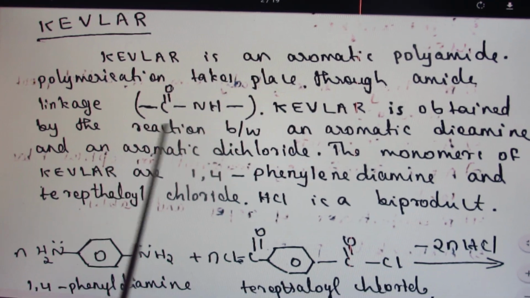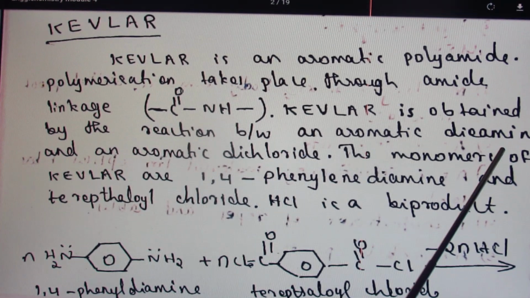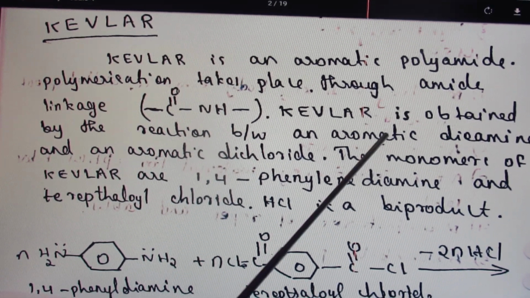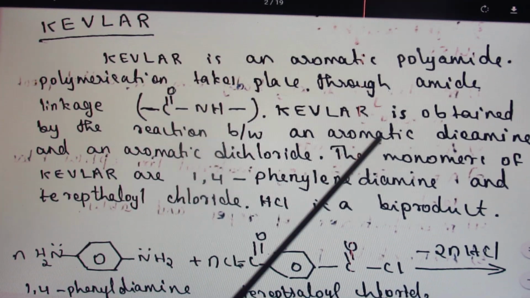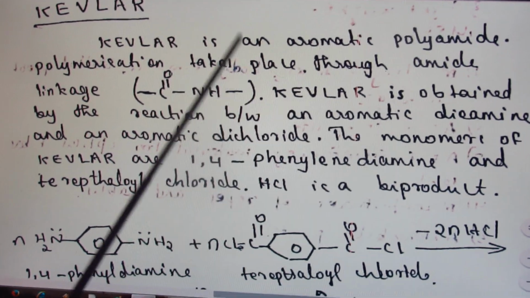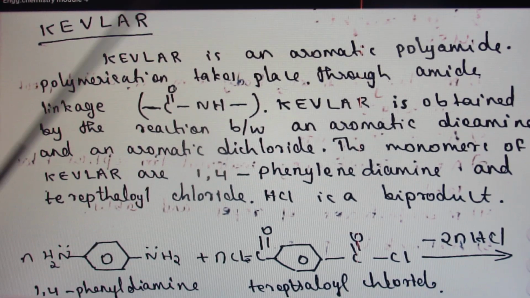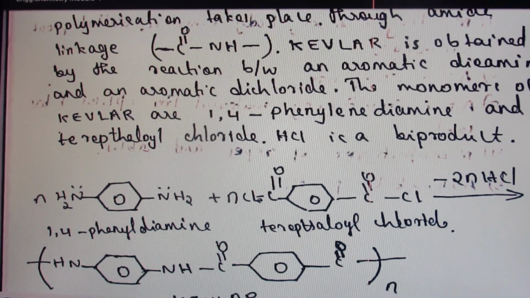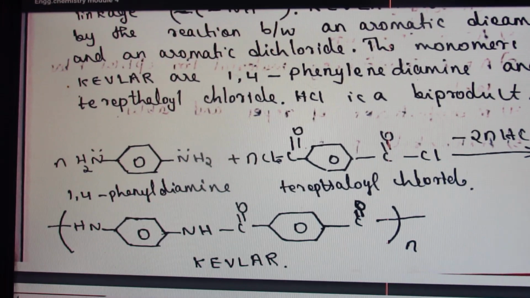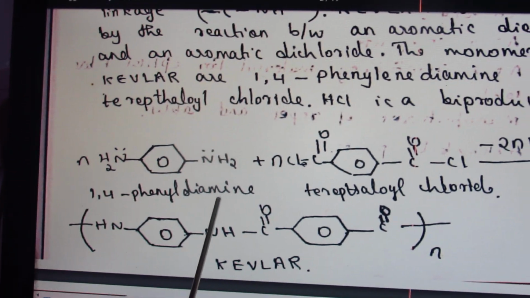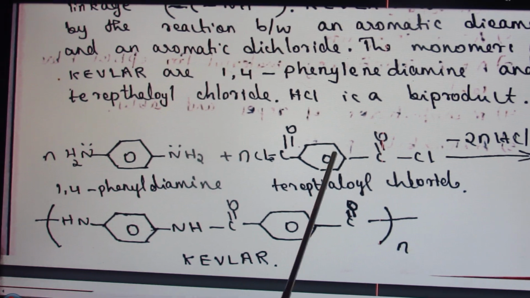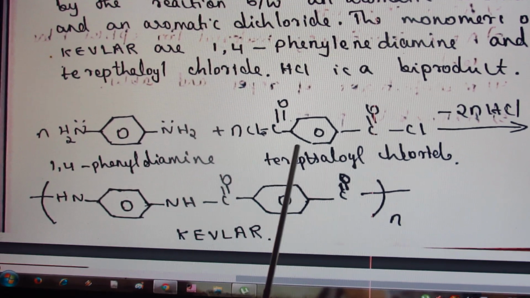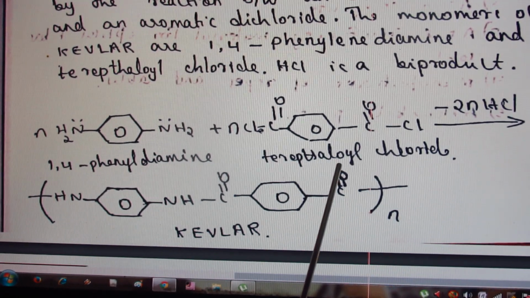Kevlar is obtained by the reaction between an aromatic diamine and an aromatic dichloride. Diamine means in the monomeric unit, two NH2 groups are present, and dichloride means two chlorine groups are present, attached to the acidic group. Then look at the reaction. Here the monomers are 1,4-phenylene diamine and the chloride derivative of terephthalic acid, so it is called terephthaloyl chloride.